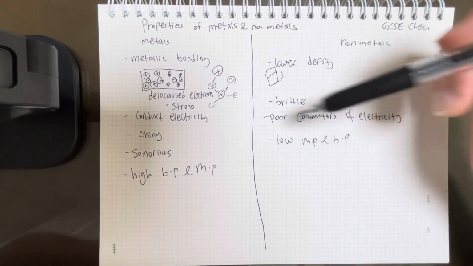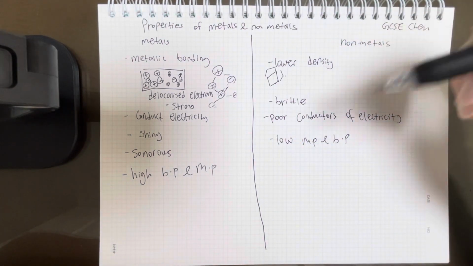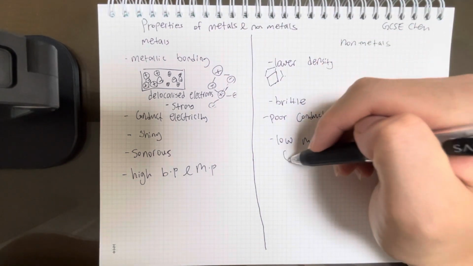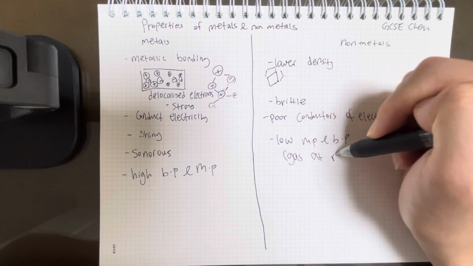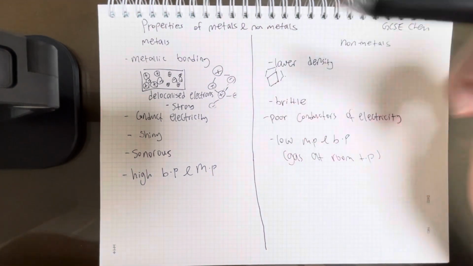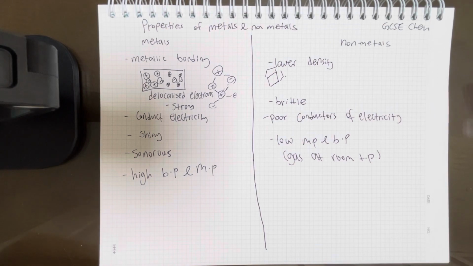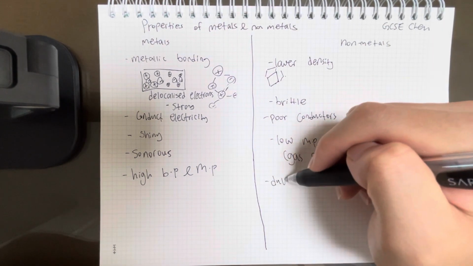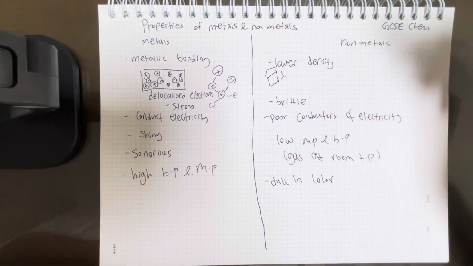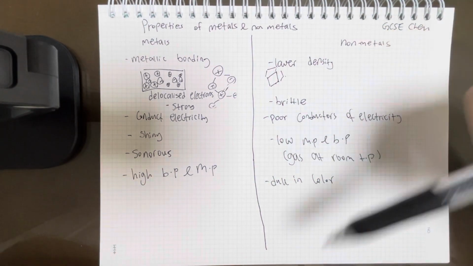Now, what does a low melting point and boiling point mean? It means not so much energy is required to break down their bonds. So if you have a low melting and boiling point, they're probably going to be gases at room temperature, whereas metals are going to be solids at room temperature. So nonmetals are gases at room temperature. Just look around. You have hydrogen in the air. Everything is gases. And lastly, they're quite dull in color. By dull in color, I just mean they're bleak. They're not really shiny. They're not very attractive to look at. So these are some of the properties of metals and nonmetals.